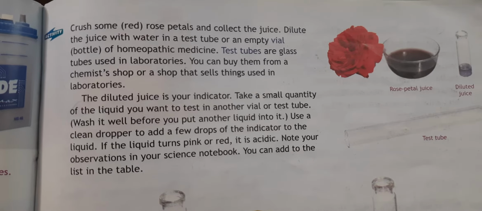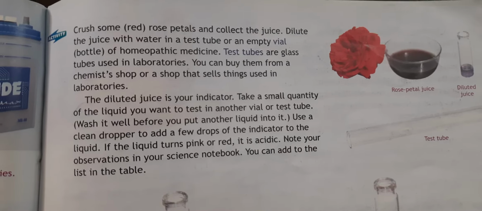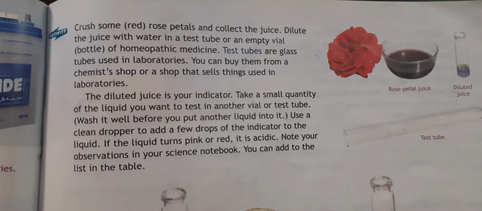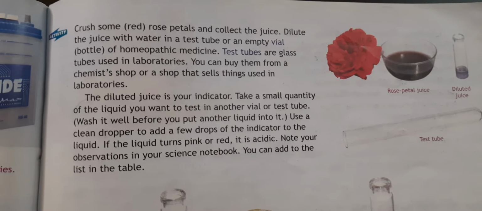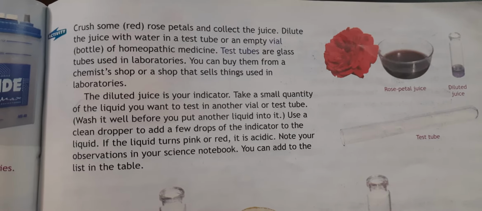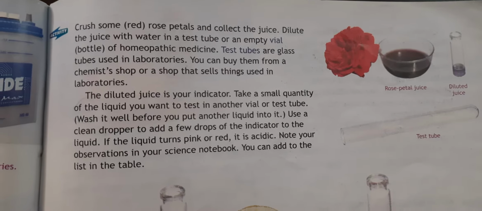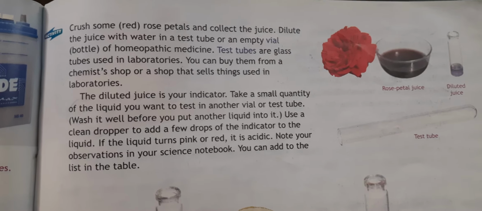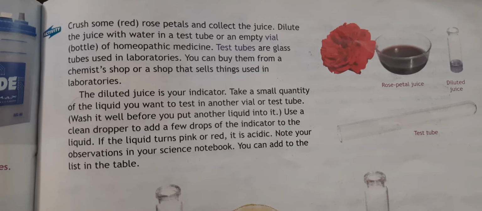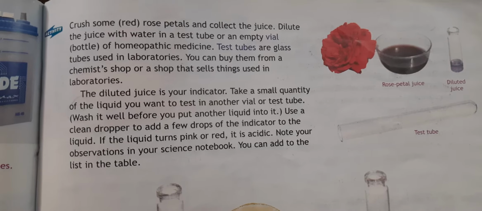What you have to do here is take some red rose petals and collect the juice, and dilute the juice. Diluting the juice means adding some water to whatever you get after crushing the petals. After adding some water, it will be dilute. Now take a test tube. If a test tube is not available at home, you can take a glass one. Do this reaction in that only.